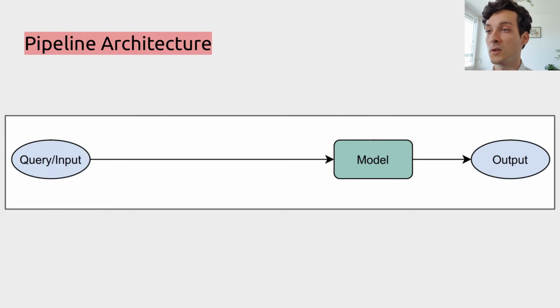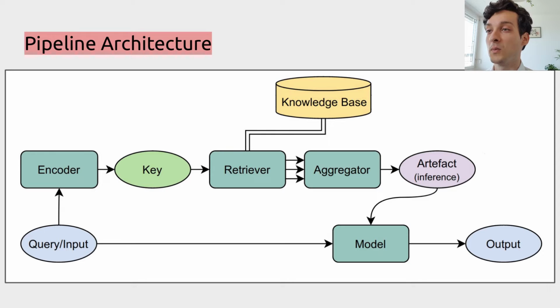Traditionally, all models start with a query, then they do some computation and produce the output. Simple enough. They can, however, be improved with knowledge-based access. Now there are two paths of computation, the original and one at the top. The new one starts with an encoder, which produces the key. This key is used by the retriever to access the knowledge base. What's commonly done nowadays is to use some dense representation of the query and perform a search with that.